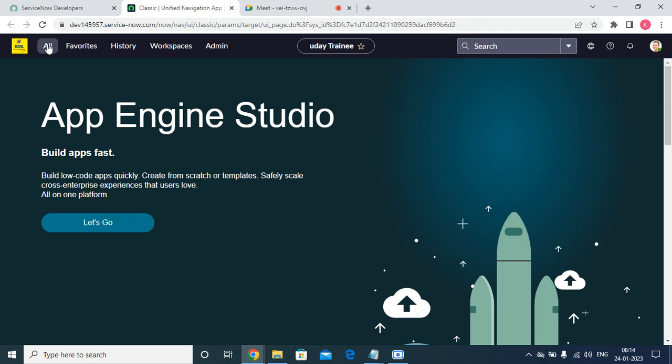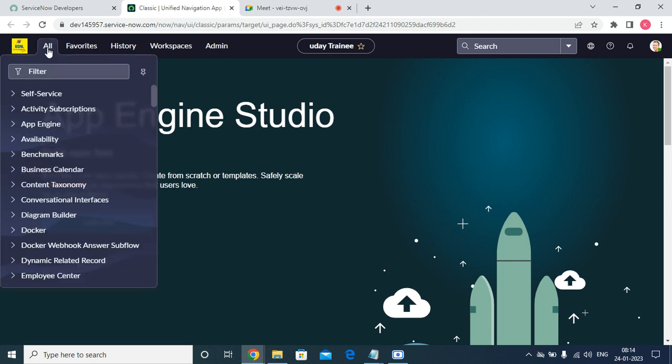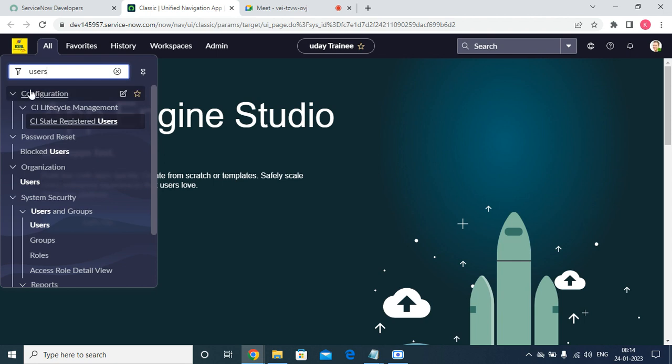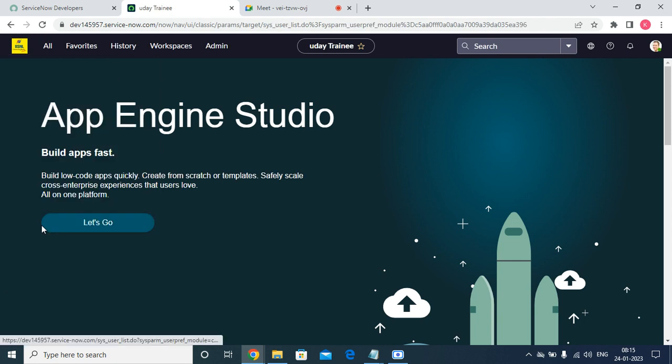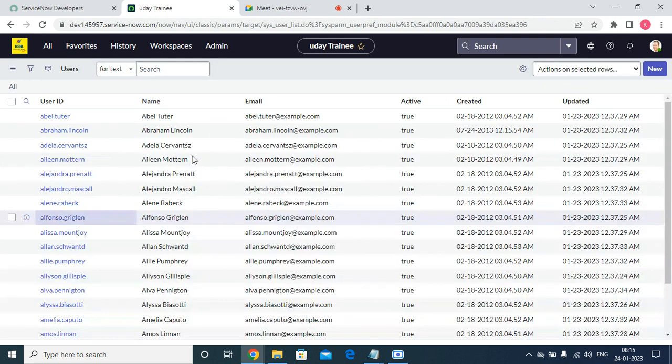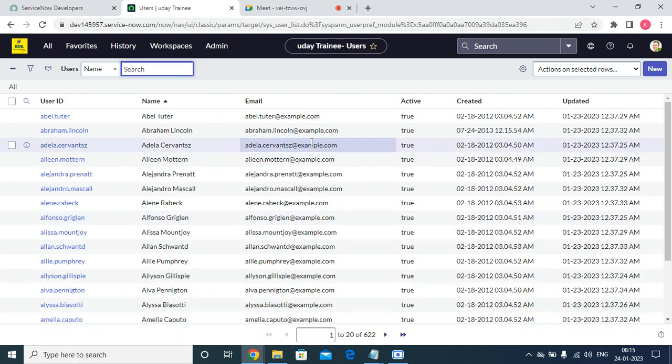That's all. Here in real time, we will show how to create a user and how you can see all the other stuff. If you come to the users, in ServiceNow, if you want to do anything, we can configure it from the left navigation. If you click here, these are all the users' data.